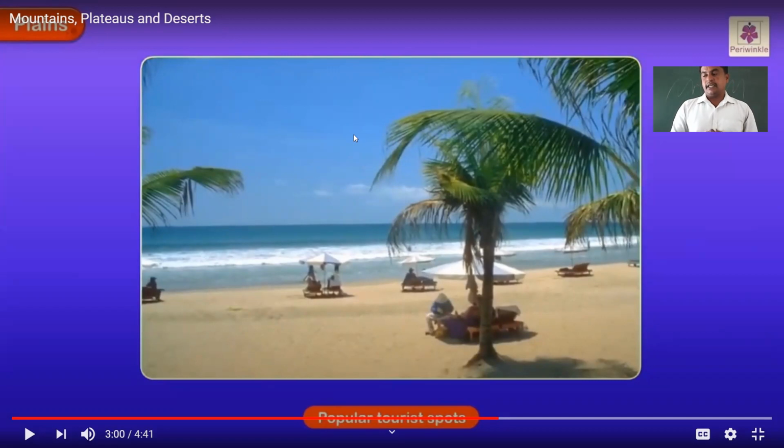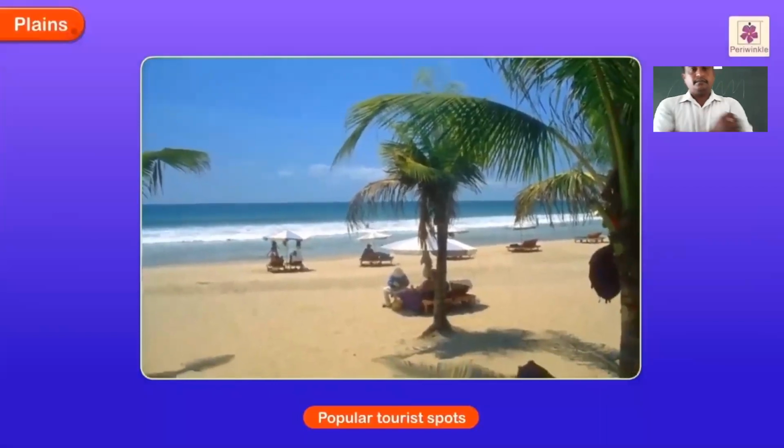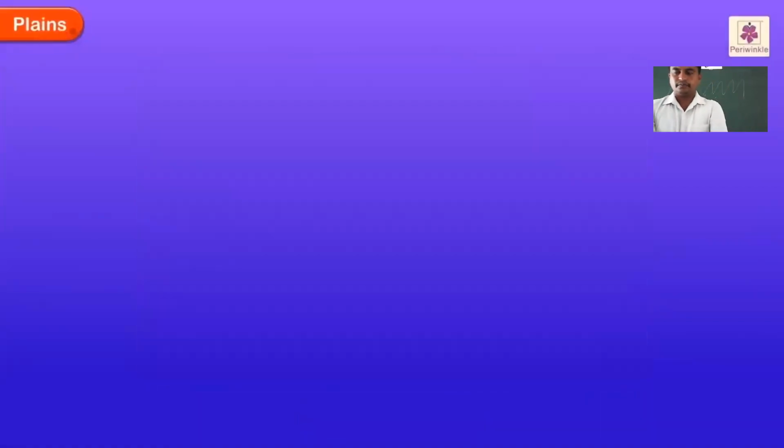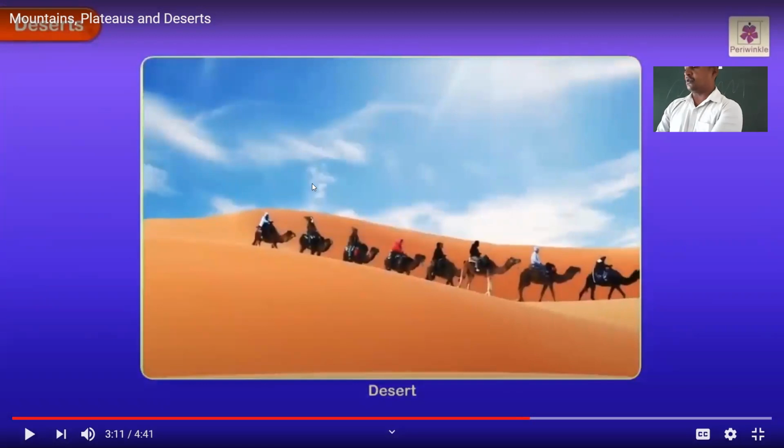Traveling to plains is easy and convenient as most transport is available. Okay, yes, more transport facilities are available in the plains. Yes, people go on holidays to beach resorts all over the world, especially in Spain. Along the east coast of Spain, there are lots of beaches for people to go to. Yes, now we should study about the desert. What is meant by desert?